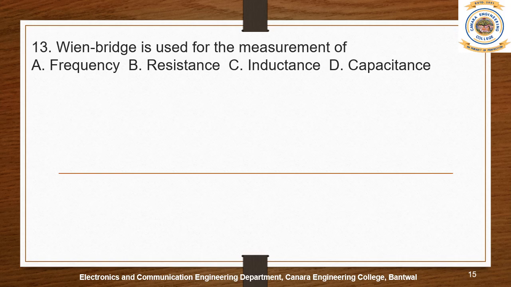Question number 13 is about the Wien bridge. The Wien bridge is used for the measurement of frequency, resistance, inductance, or capacitance. I think the right answer is frequency. Yes, and in the theory under chapter 14 we will come across several bridge circuits, and each bridge circuit has some specific application. Like that, the Wien bridge is used to measure the parameter frequency.